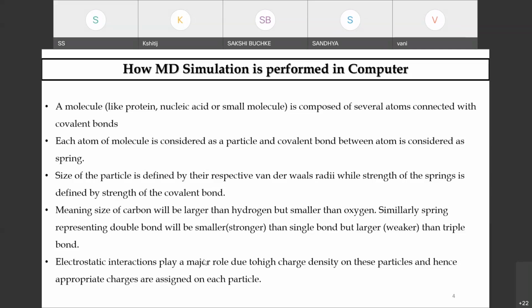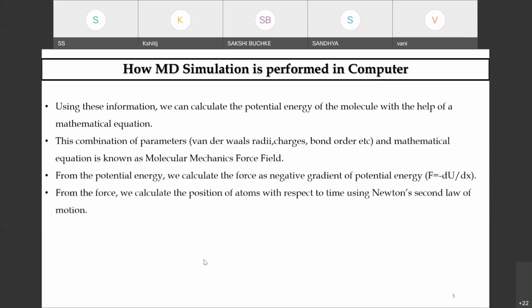So, the range of interactions, right from van der Waals to electrostatic, all play a major role because of the high charge density on those particles. Appropriately, we assign the charges on those particles so that we are able to get the function characterized by the conformational sampling of those biomolecules in a computer. Understand? So this is what we do.